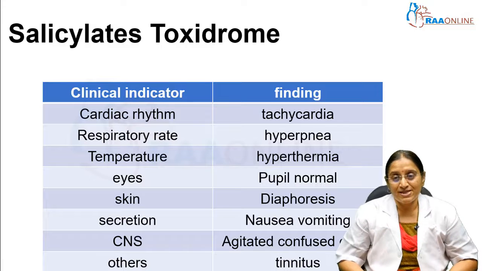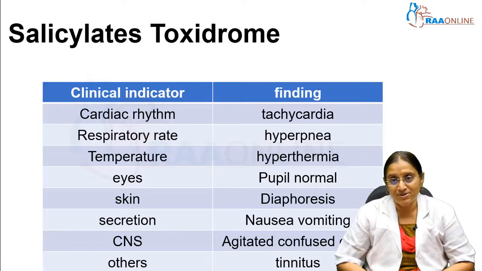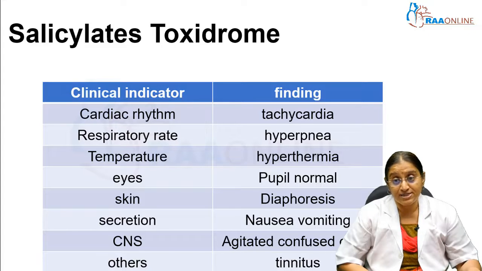So it's presenting just like the sympathomimetic and cholinergic toxidromes. How do you identify this? Something different in salicylate toxidrome is the hyperpnea. They will have increased fast breathing, and they can present later with metabolic acidosis. And tinnitus is another characteristic feature of salicylate toxidrome.